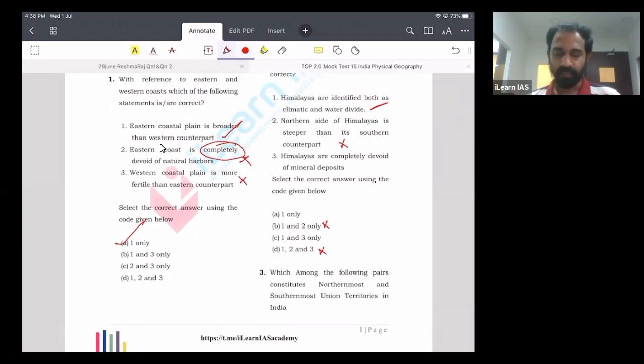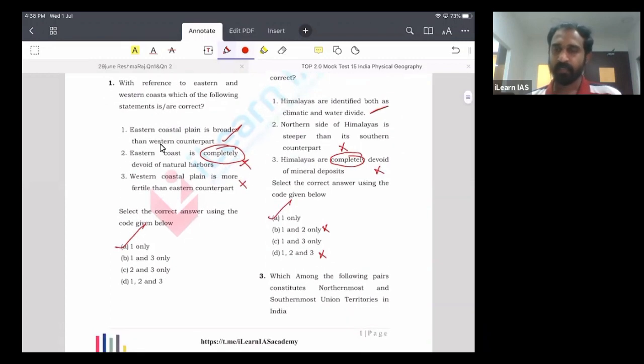Let us look at statement 3. The Himalayas are completely devoid of mineral deposits. Again, this is an absolute statement. You can apply the theory of a rotten tomato here. Even if you don't know anything, there is a high chance that this statement might go wrong. So this is actually a wrong statement, and you will get the answer as A.